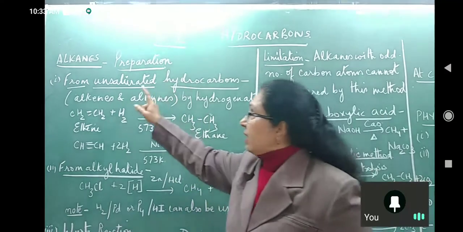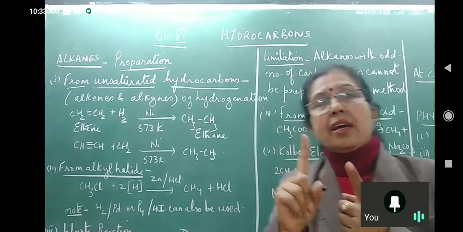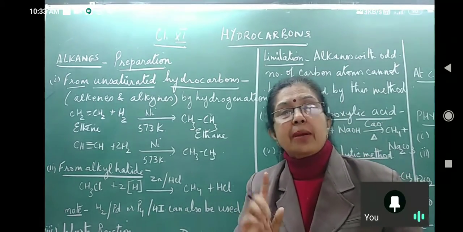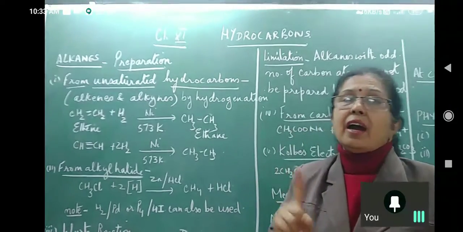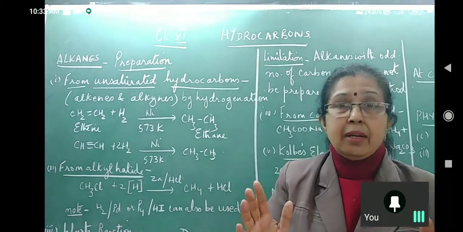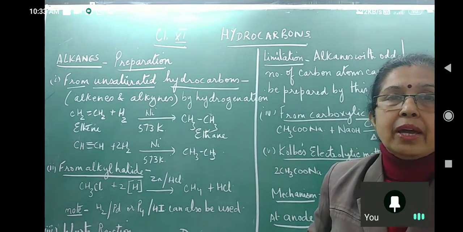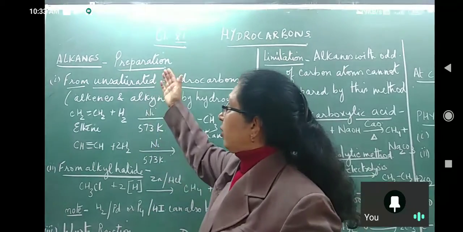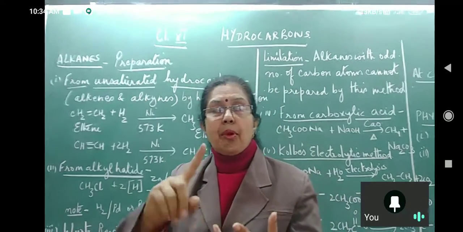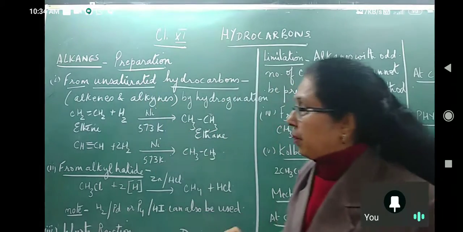Okay, alkanes means saturated hydrocarbons. They are saturated hydrocarbons. All four valencies of carbon are satisfied by single bonds. Then they undergo only substitution reactions. Primarily, mainly, they undergo substitution reactions. Now let us first start with the methods of preparation. Now, how do we go about it? First the methods of preparation, then physical properties, and then chemical properties. So let us start with preparation.